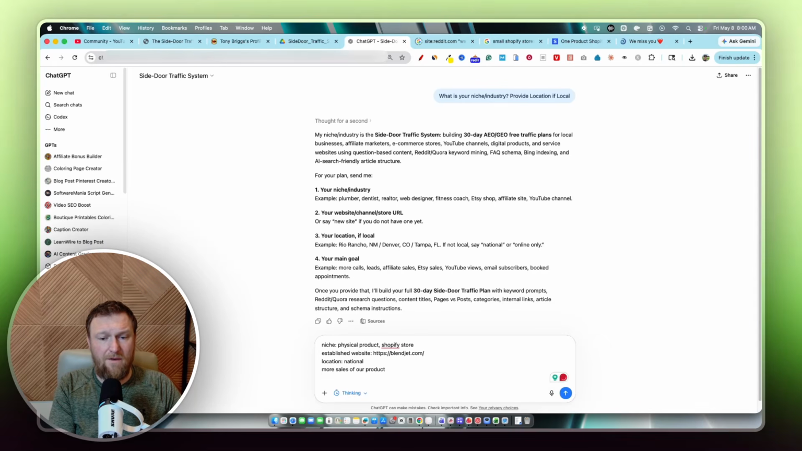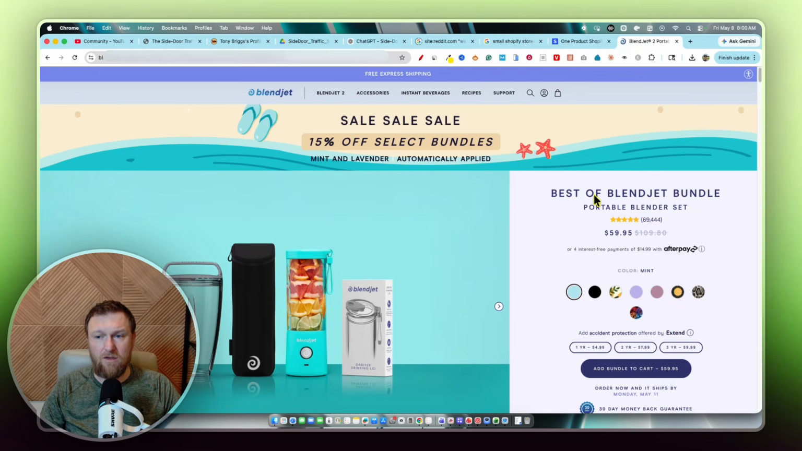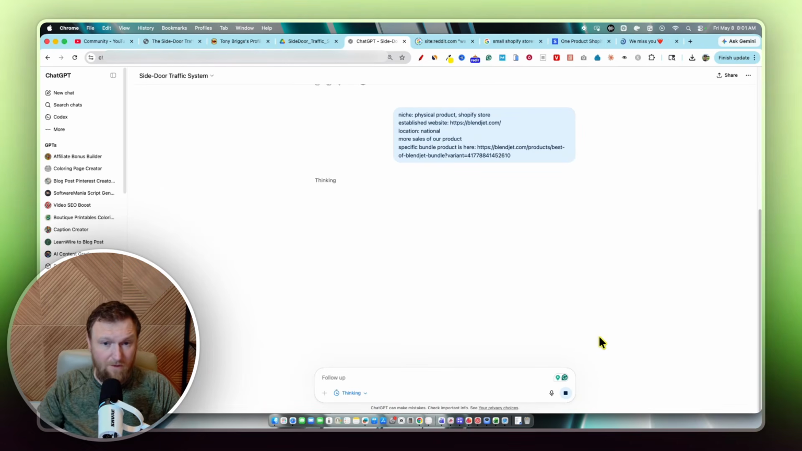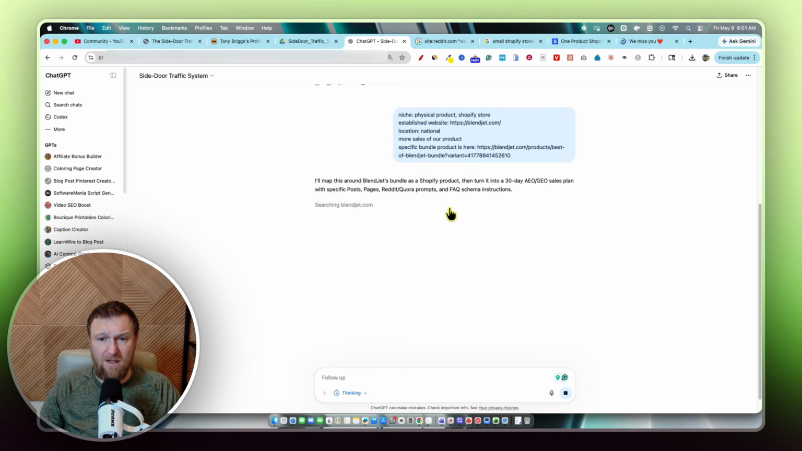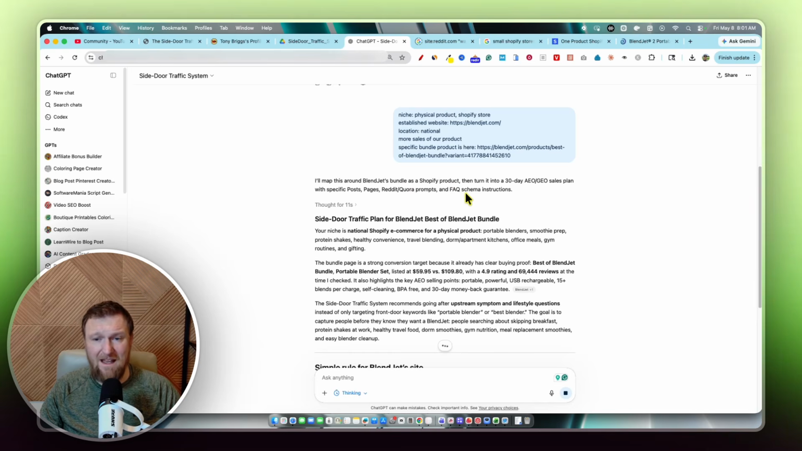And then I'm going to just put one over here, specific bundle product is here. And I want to go over here and pick up that specific bundle product right here, you can see. So I'm going to copy it and go back into the GPT and paste that in right there. And then all we have to do, once we've fed it the actual information, is it's going to go out there and map this around BlendJet's bundle as a Shopify product. Then it's going to turn it into a 30-day AEO GEO sales plan with specific post pages, Reddit core prompts, and the FAQ schema instructions. It's going to do the entire thing for us, right?